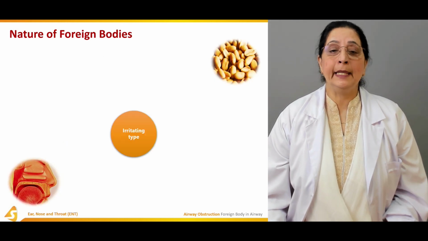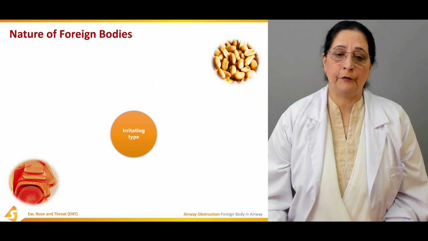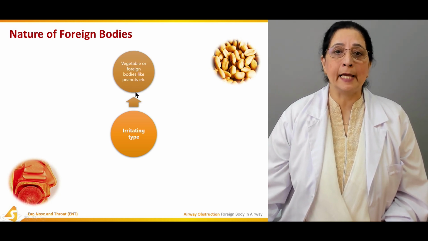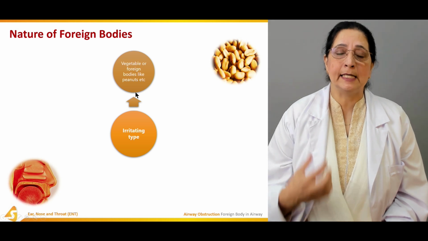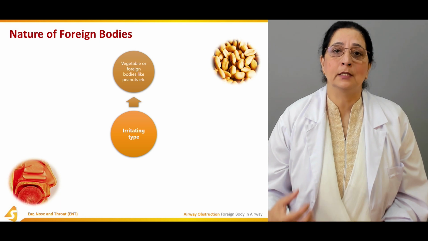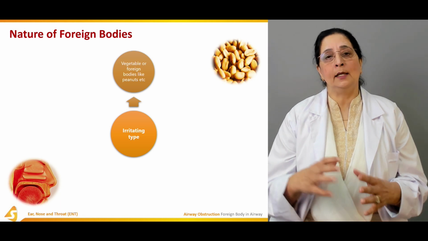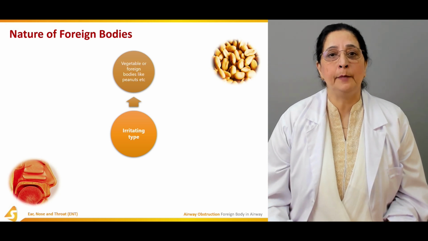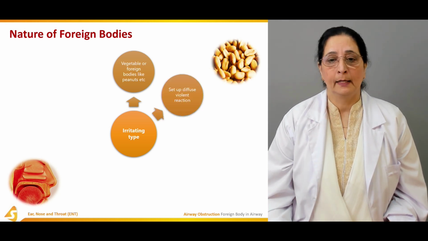Then we have irritating types of foreign bodies. Vegetable foreign bodies like peanuts have the tendency to swell up and they can cause obstruction. That's why they come under the irritating type of foreign bodies.